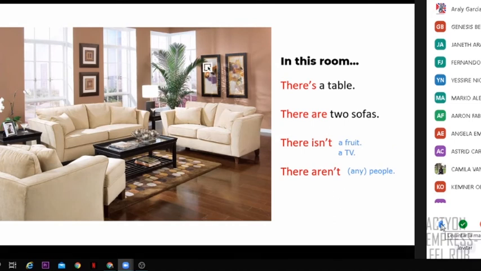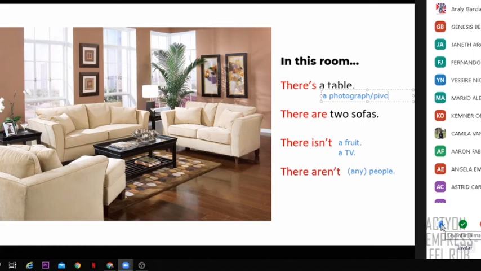We continue with Genesis. Okay, Genesis, what is your sentence? There is a photo. This one, right? Yes, very good. So you can say there's a photo or photograph, or picture, right? That's correct. Thank you.